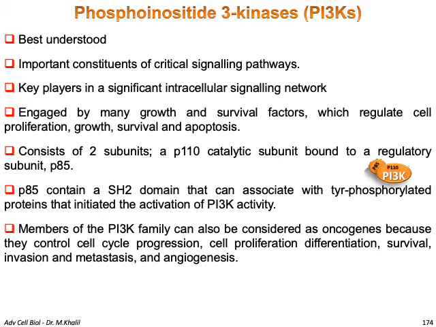Members of the PI3 kinase family can also be considered oncogenes because they control cell cycle progression, cell proliferation, differentiation, survival, invasion, metastasis, and angiogenesis. So any alteration in PI3 kinase may lead to cancer.